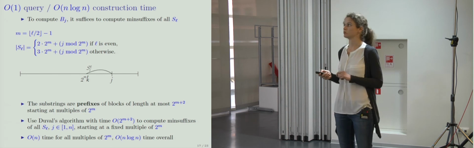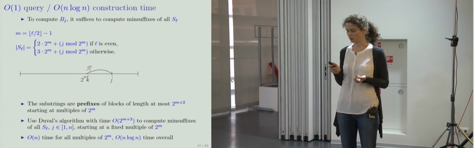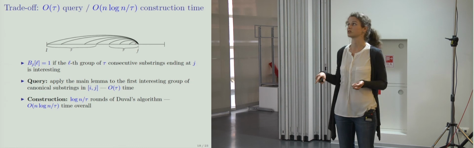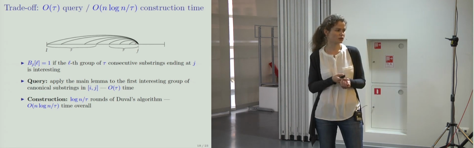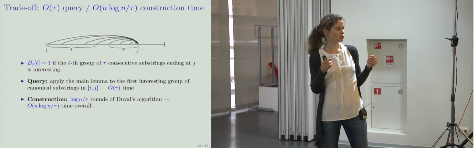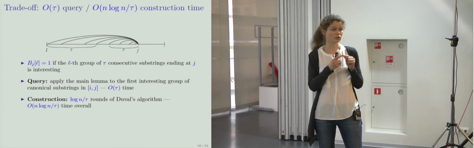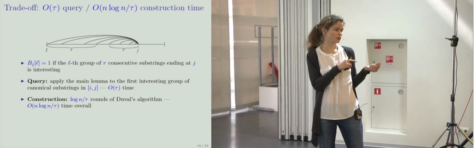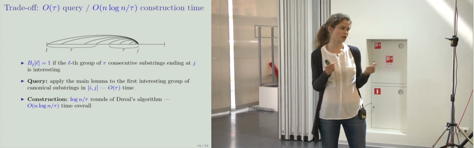And now I will explain. So we have now constant query time and n log n construction time. And I will explain briefly how to obtain tau query time and n log n over tau construction time. So we used bit vectors, right? And in bit vectors, we indicated which canonical substring is interesting to us. And now we will indicate if a group of tau consecutive substrings is interesting to us. So if it is interesting, if the answer is in this group, we set a bit. Otherwise, it's 0.